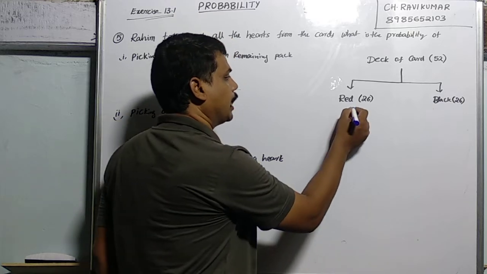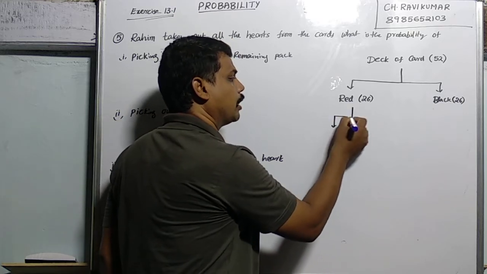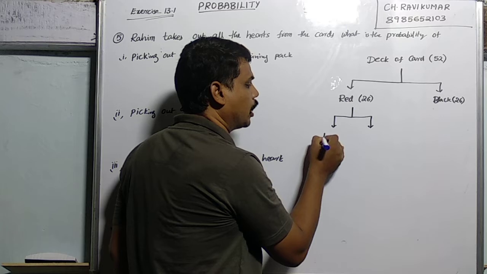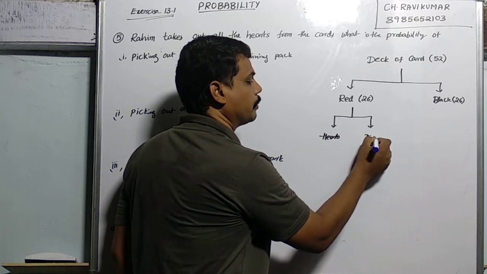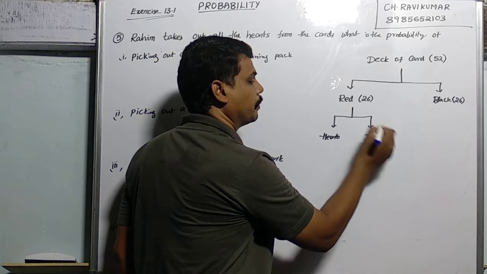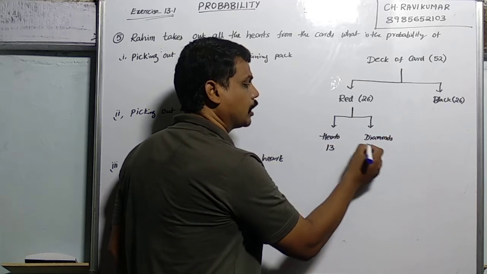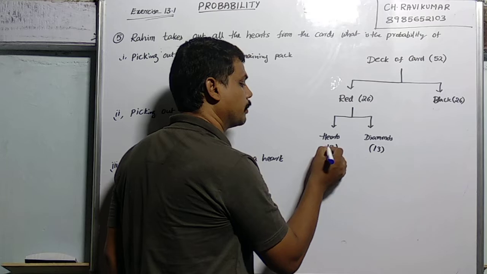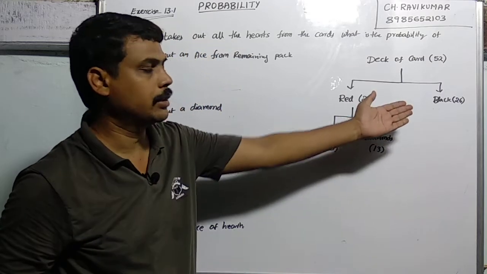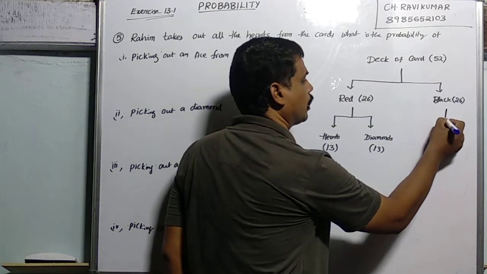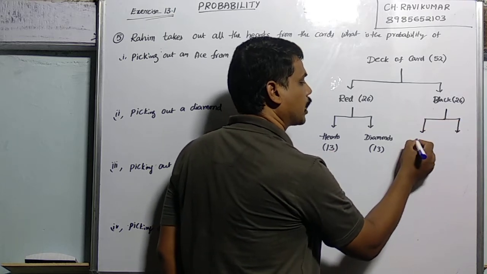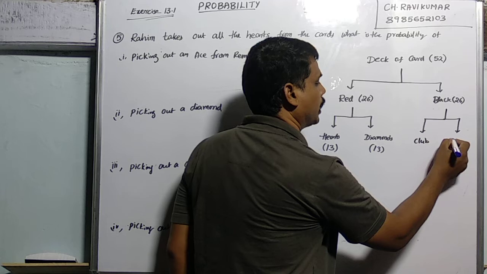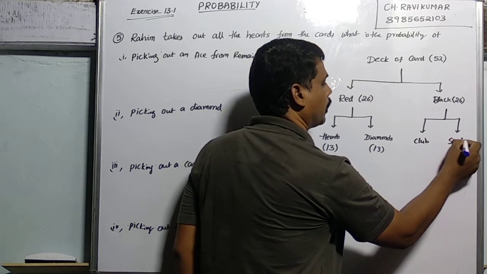The red cards are divided into 2 parts: hearts and diamonds. There are 13 heart cards and 13 diamond cards. The black cards are also divided into 2 parts: first clubs, second spades.